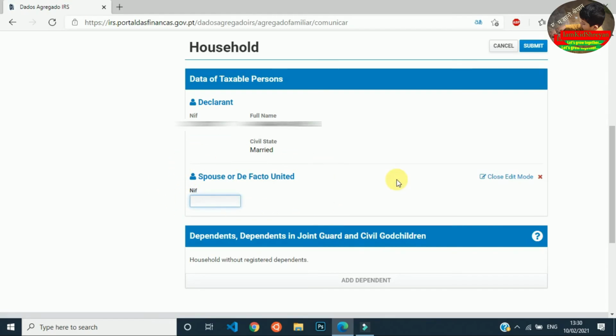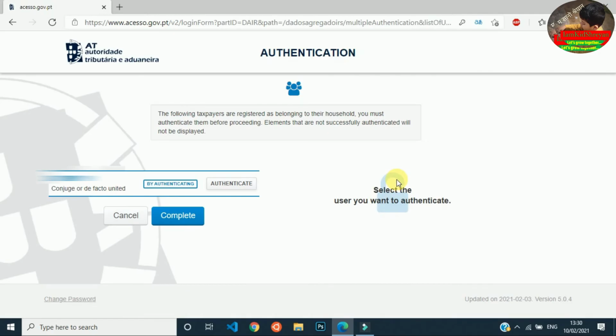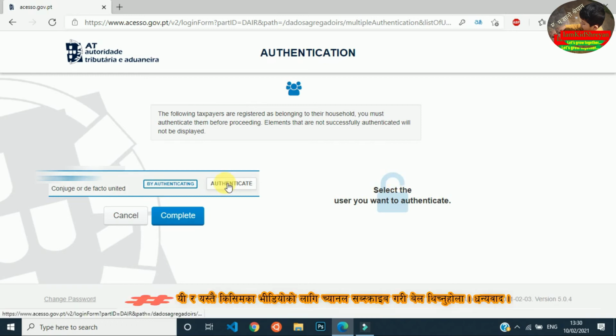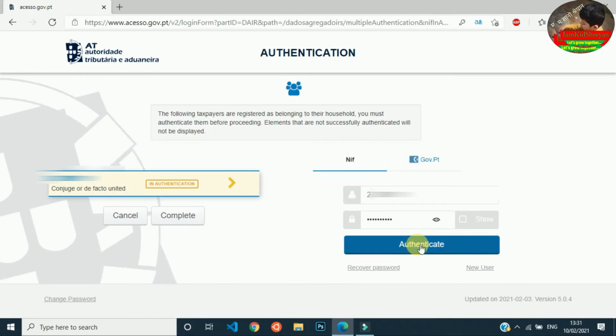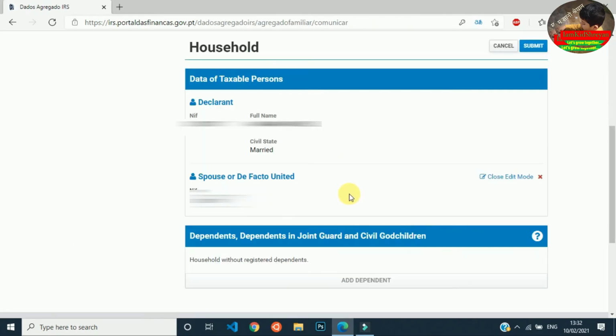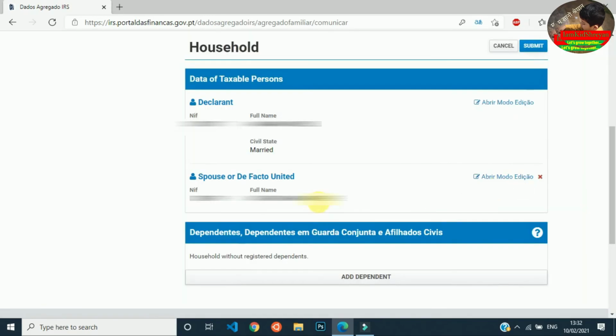When you put the NIF number here, it will automatically go to this authenticate page. Now here you have to authenticate. Click on authenticate, then this will appear here. Put the password of your spouse and click on authenticate. Now you will see here the spouse's NIF number and full name. Then click on close edit mode. Now if you are just married only, then you can submit this form.